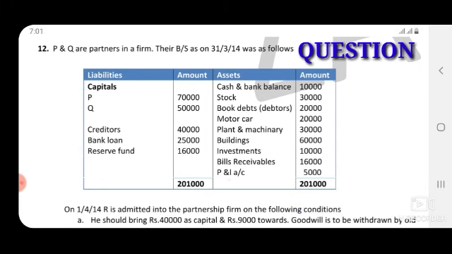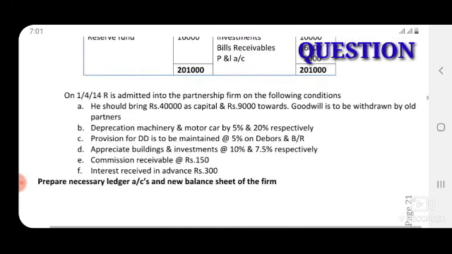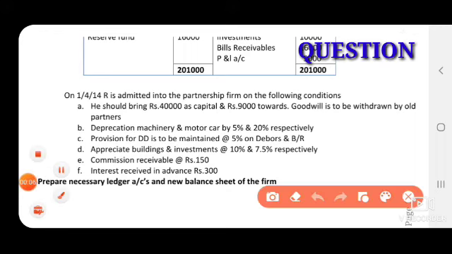Now come to the additional information. On 1/4/2014, R is admitted into the partnership firm on the following conditions.